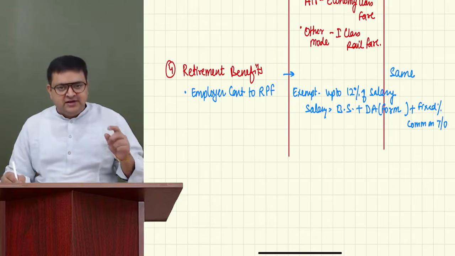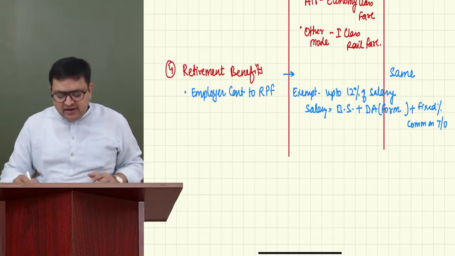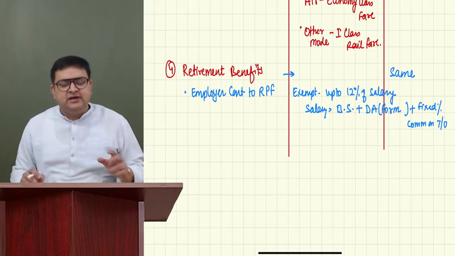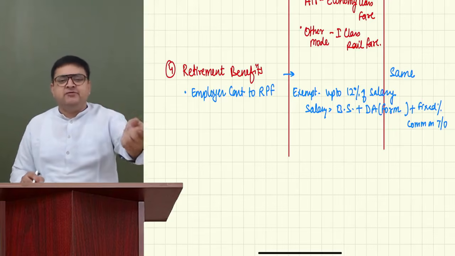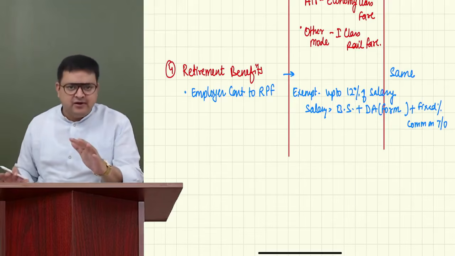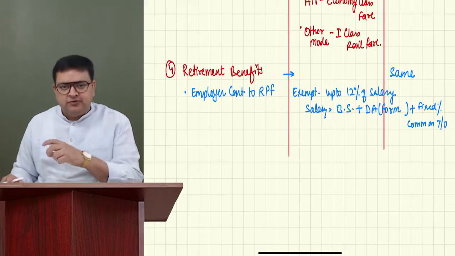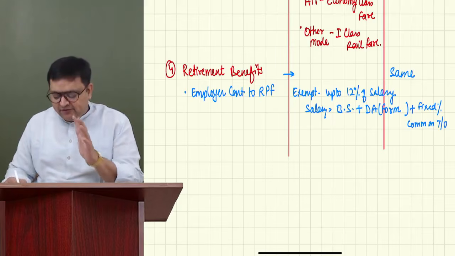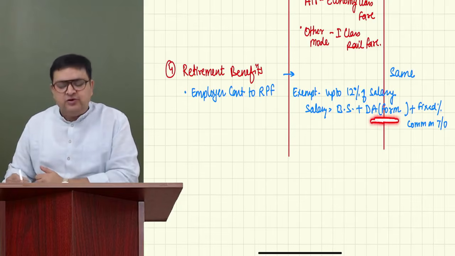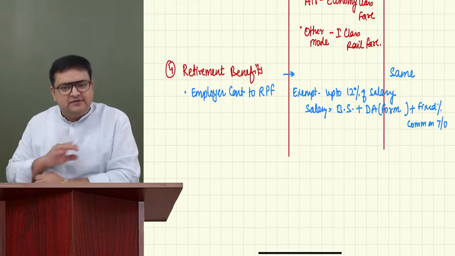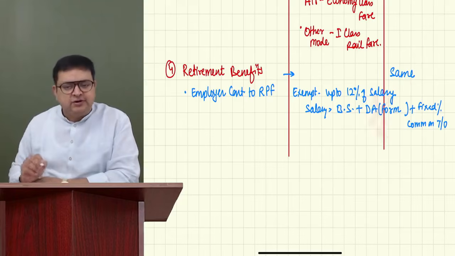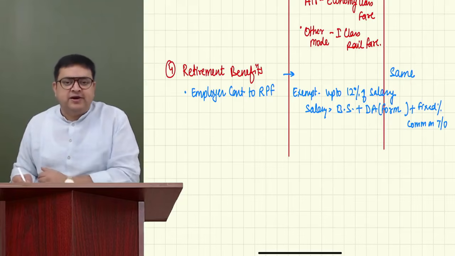See, if in the question it is written that it forms part, then please take it. If it is not written in the question that it forms part, then please don't take that DA. So we take only that DA which forms part of retirement benefits. I'm not discussing what it means to form part of retirement benefit right now. For examination purpose, just remember that if it forms part, then only you have to include it. If nothing is mentioned in the question, you will take it as 0. Only if it forms part of retirement benefits.